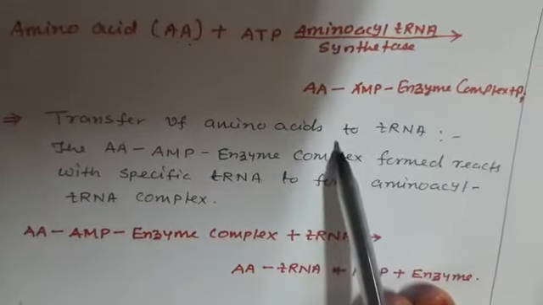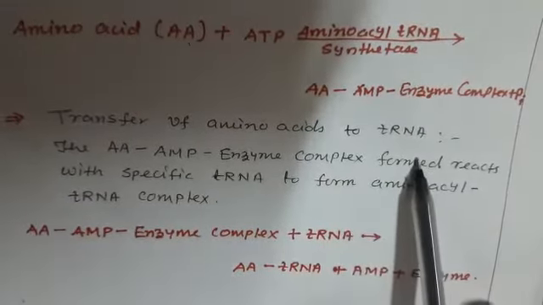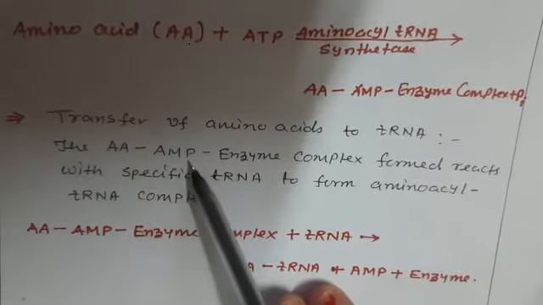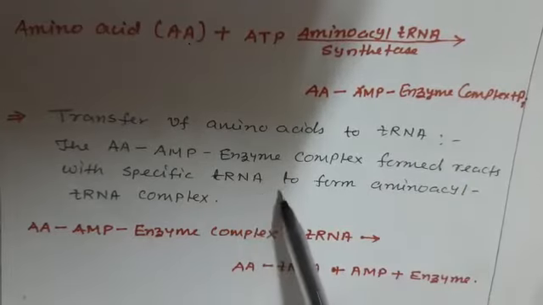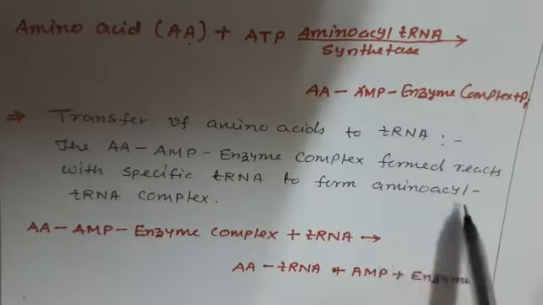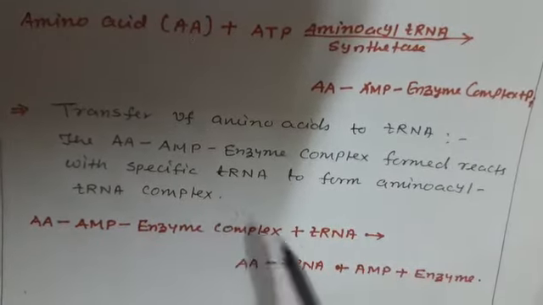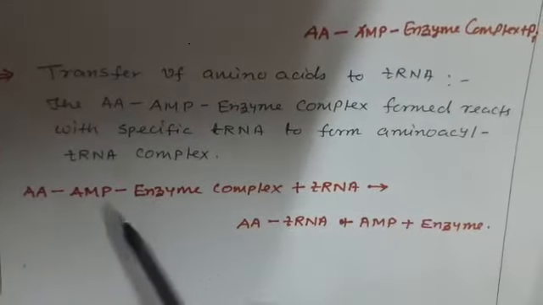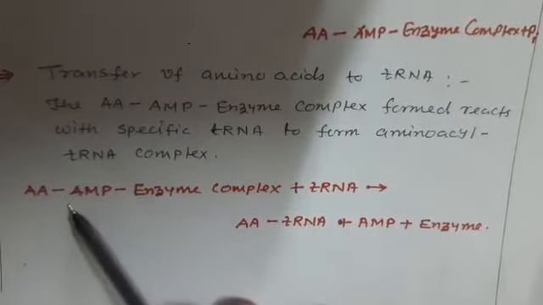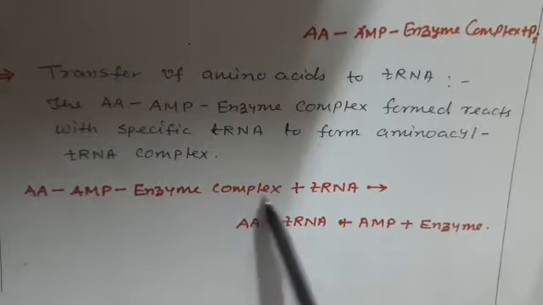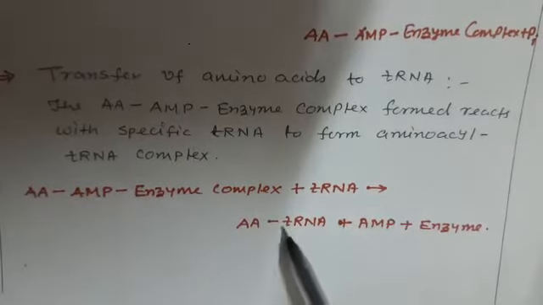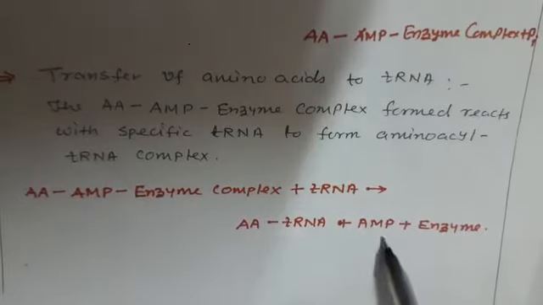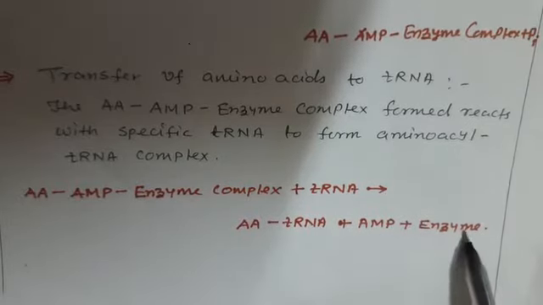Transfer of amino acids to transfer RNA: the amino acid AMP enzyme complex formed reacts with a specific transfer RNA to form the aminoacyl transfer RNA complex. The equation is written as: AMP enzyme complex plus transfer RNA gives amino acid joined with the transfer RNA, plus adenosine monophosphate plus enzyme.